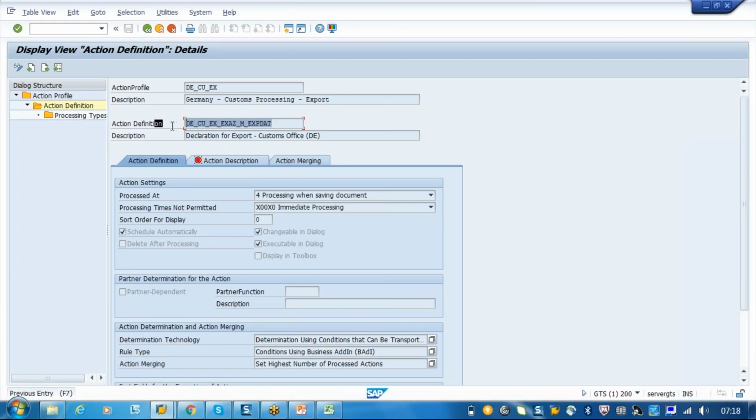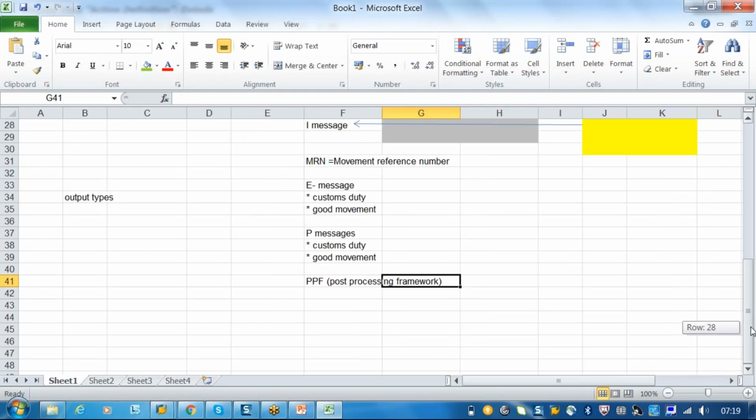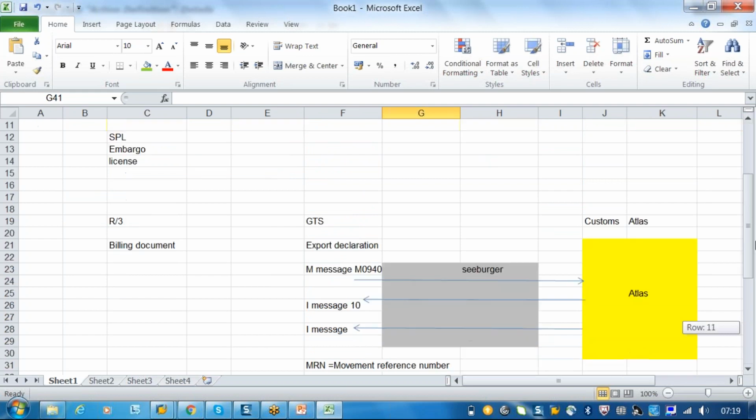Now if you have taken one document, we have an action definition, an action description, and action messaging. What we understand is, when a message or declaration document hits the GTS system, it has to have some messages coming to the Atlas.